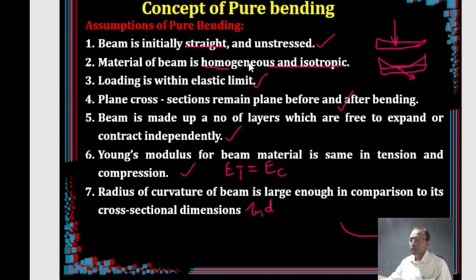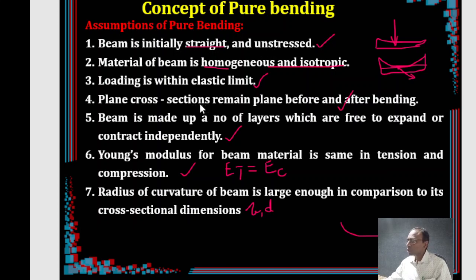assumptions. If you make them into clusters, some of the properties are talking about the material. For example, the material of the beam is homogeneous and isotropic, and Young's modulus of the beam material is the same in tension and compression. Then the rest of the things are talking about the beam: the beam is initially straight and unstressed.